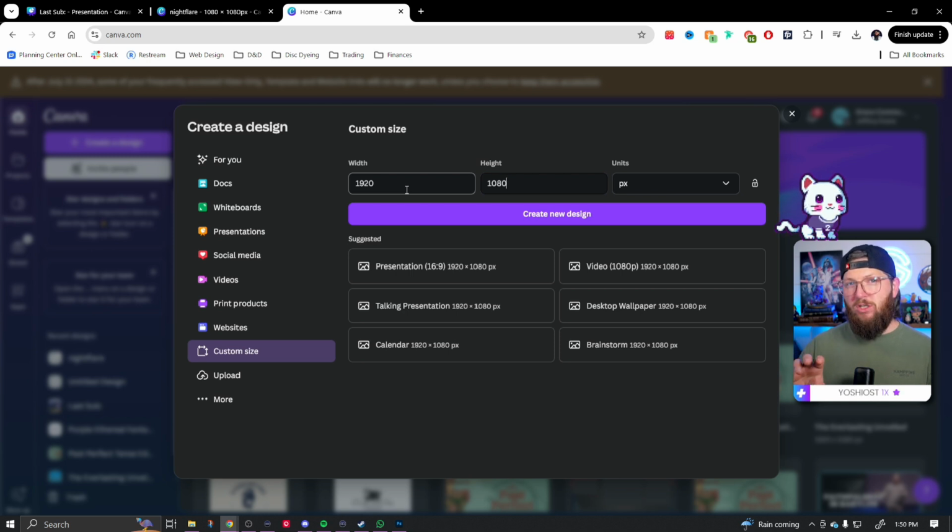Now, if we were going to do a video, we would have to use a green screen and chroma key, which is certainly possible. We've done that on many tutorials on the channel. But for this one, it's going to be a static webcam. So let's go ahead, 1920 by 1080, create new design.